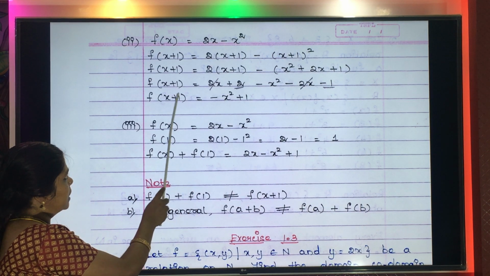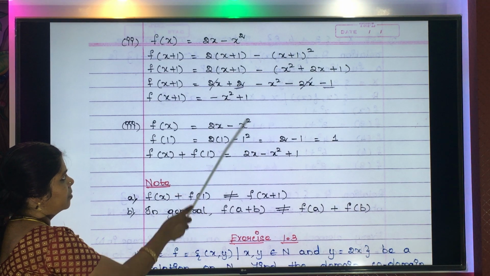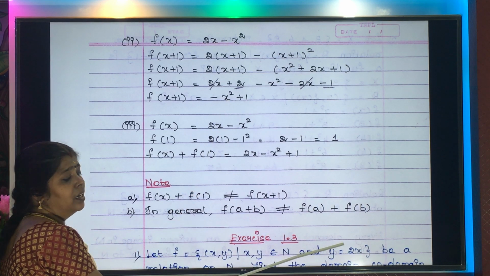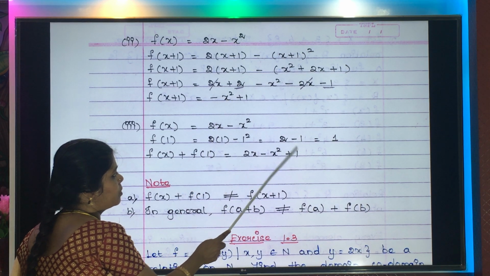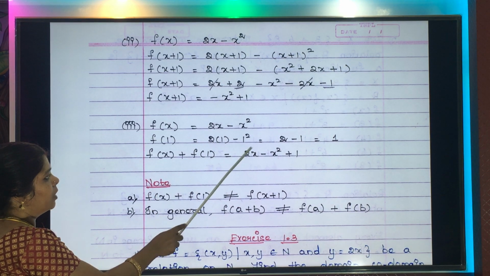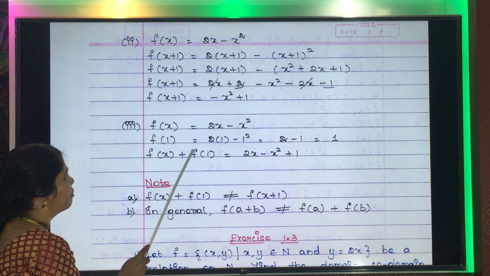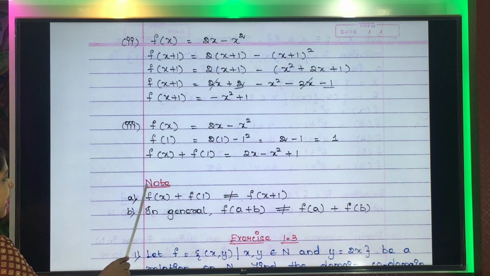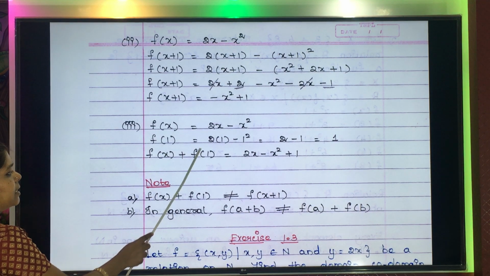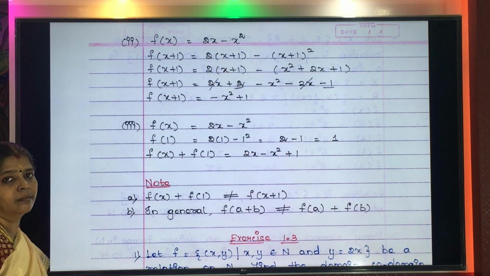Children, observe whether these two answers are the same. Are they the same? No. This is minus x squared plus 1 and this is 2x minus x squared plus 1. So they are not the same. From this, what we can conclude is f of x plus 1 is not equal to f of x plus f of 1. That is what is given here in your note. F of x plus f of 1 will not be equal to f of x plus 1.